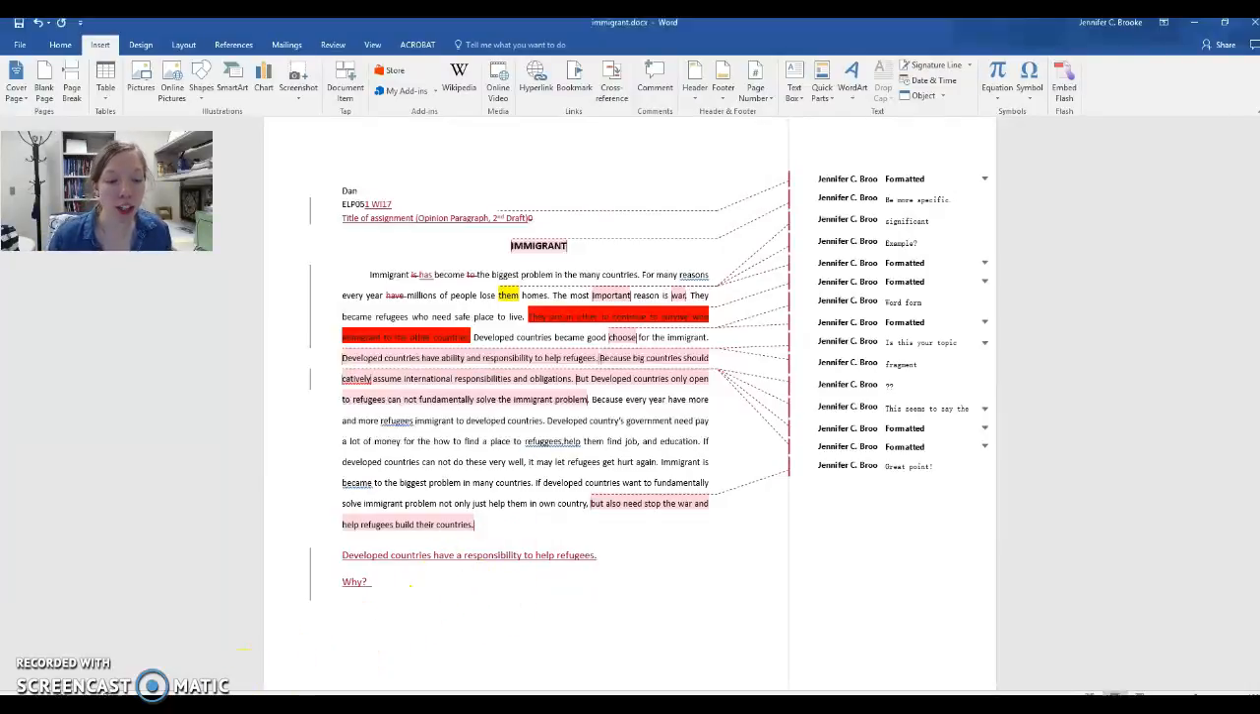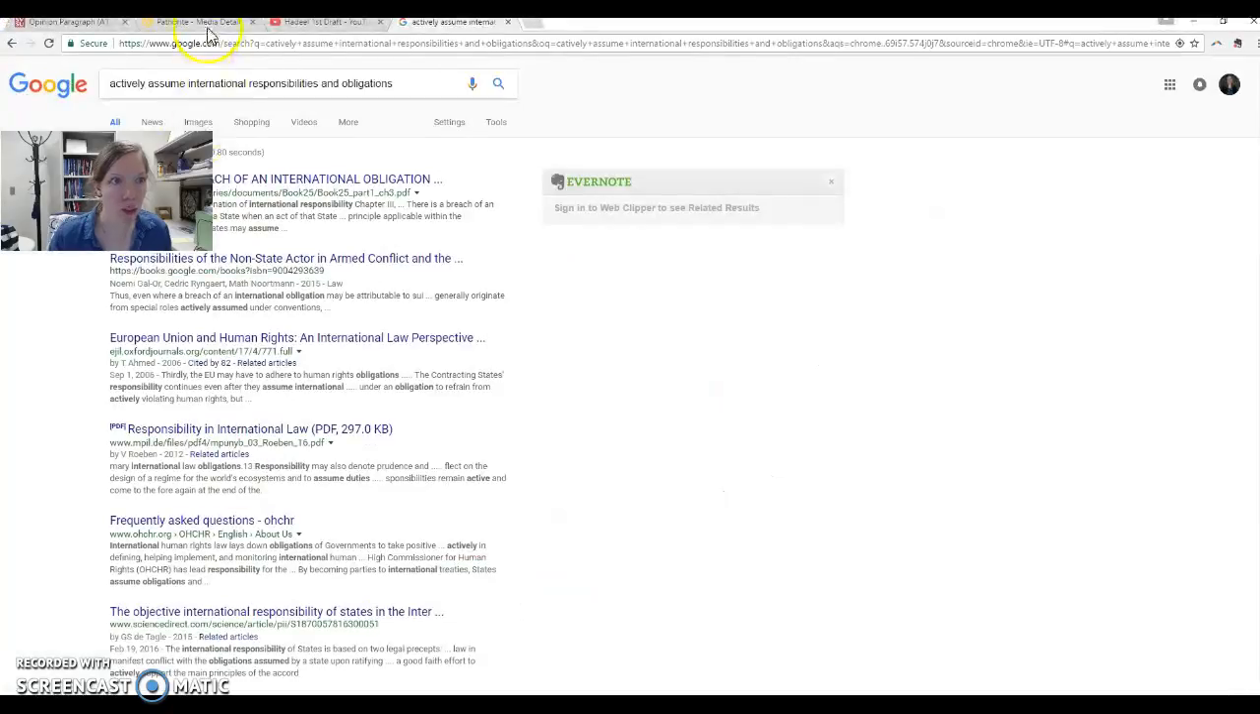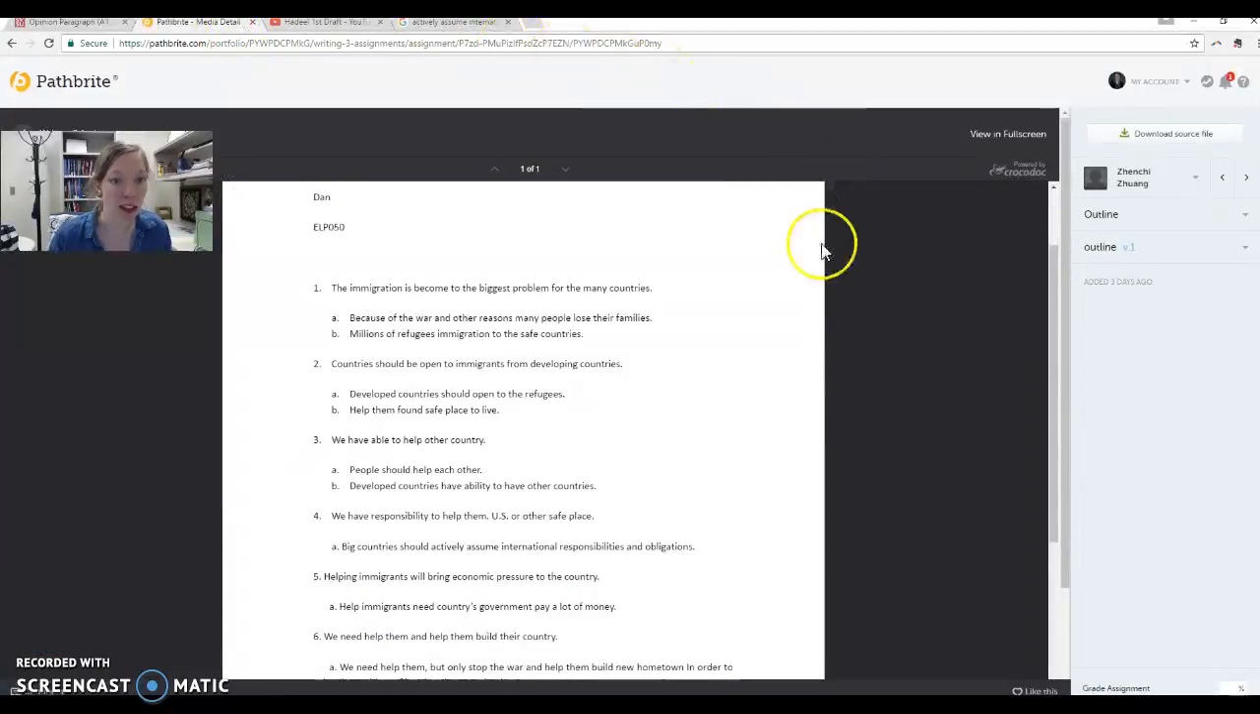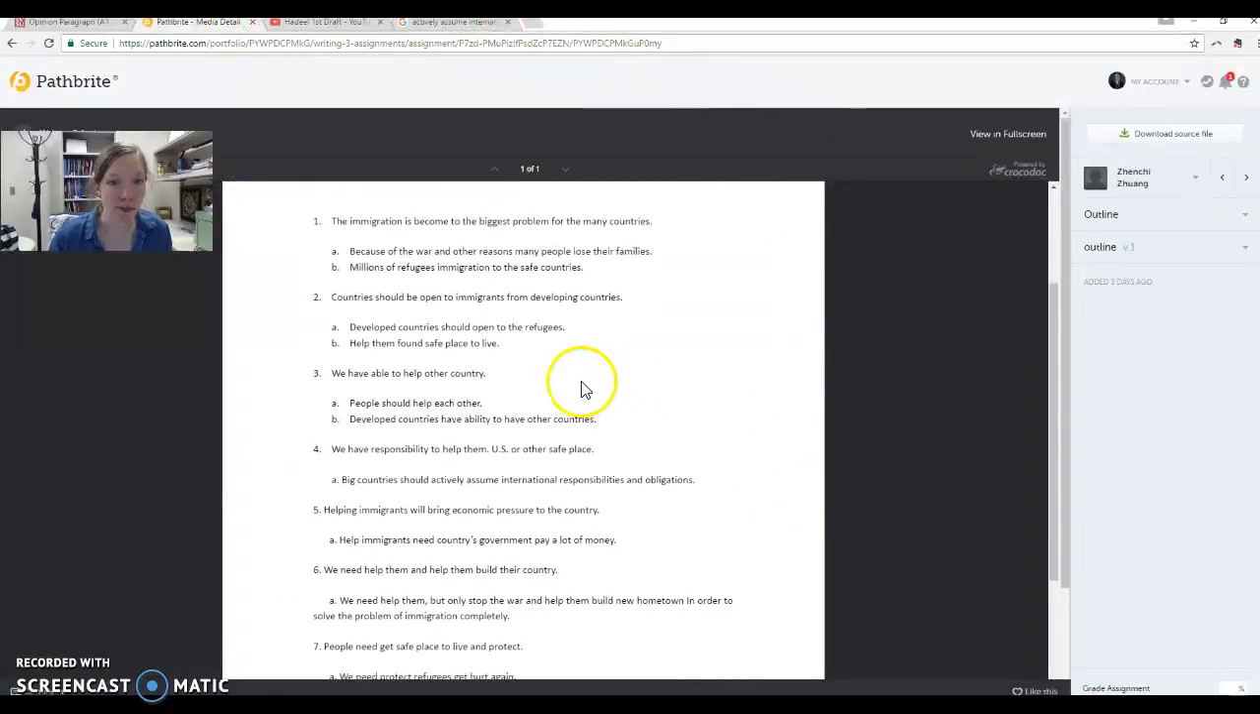So if you go back to your outline, which is right here, you have some interesting thoughts. We have to be able to help other countries. We should help each other. They should assume international responsibilities and obligations, but why? Why should we do that?